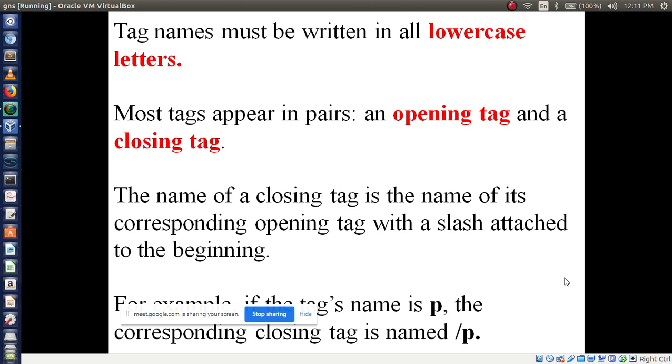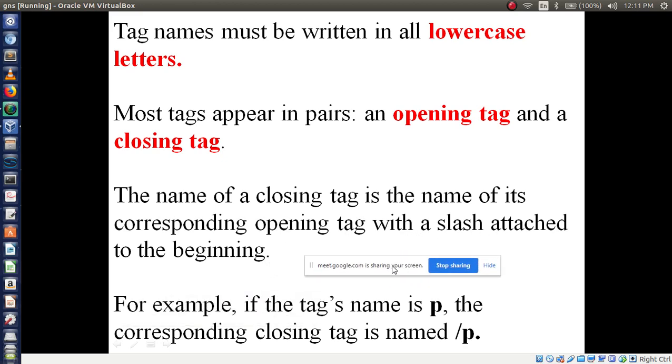Okay, now concentrate here. Most tags appear in pairs, that is opening tag and closing tag. The name of a closing tag is the name of its corresponding opening tag with a slash attached to the beginning. That is called the closing tag, right?